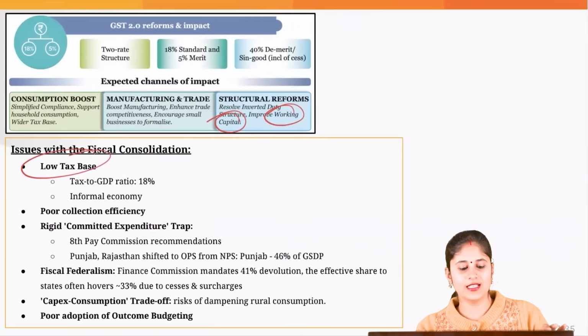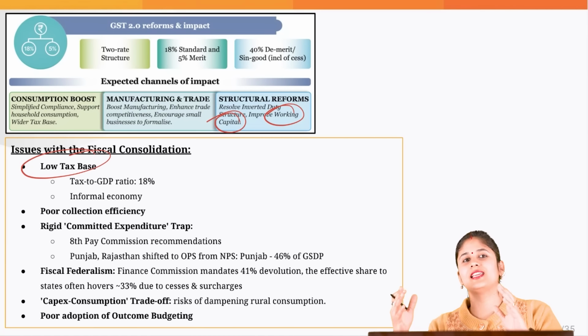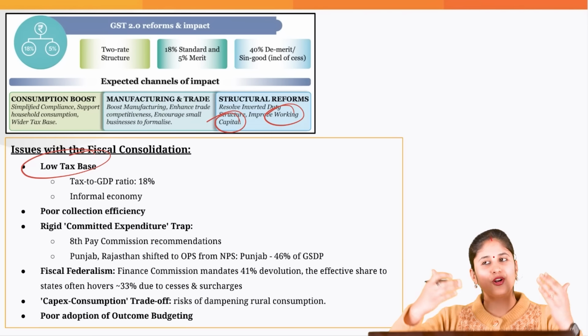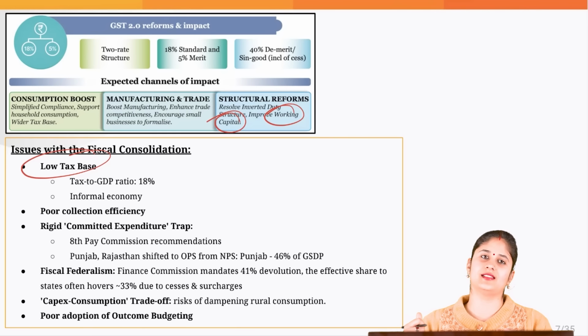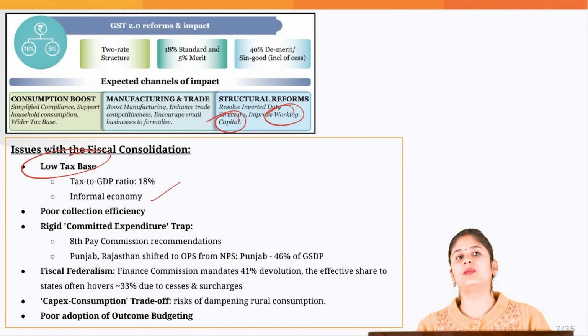So that is the reason, by just looking at the number of people filing the income tax return, you cannot say that the tax base has widened. The majority of them are actually filing zero tax returns. They are not paying any tax to the government. Then another problem is the informal economy.